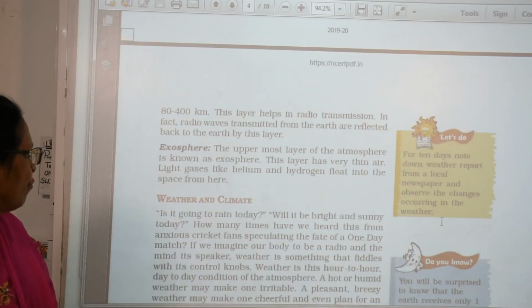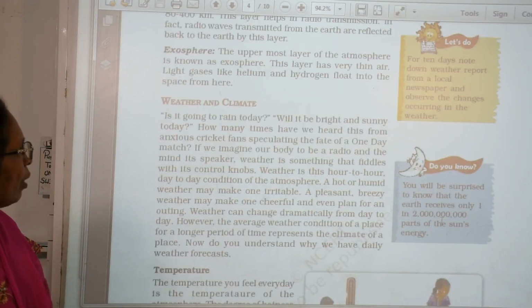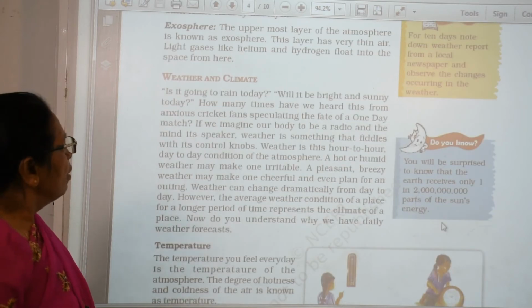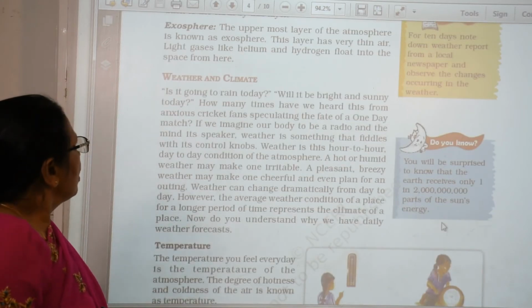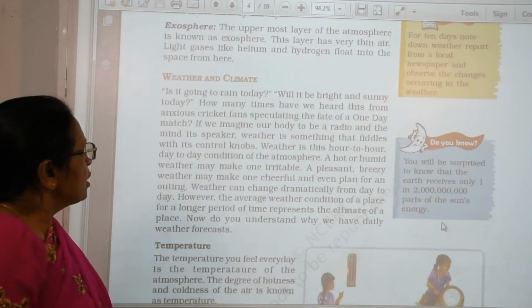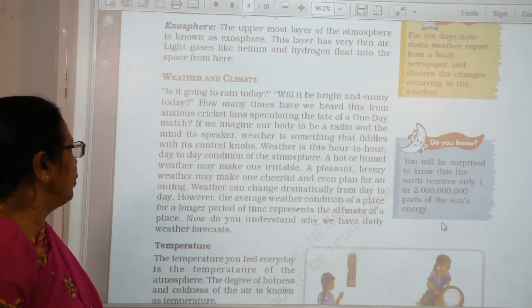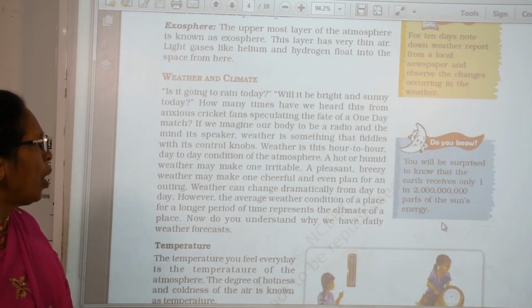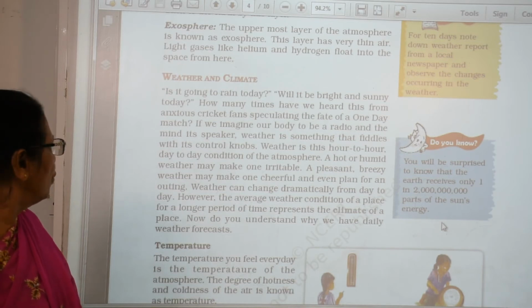Okay, now we will see the weather and climate. Now what is the weather and climate? The weather is something that changes hour to hour and day to day. This weather is changing hour to hour and day to day, and a hot humid weather